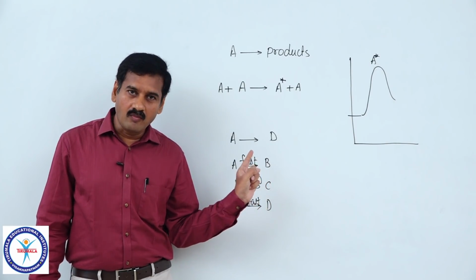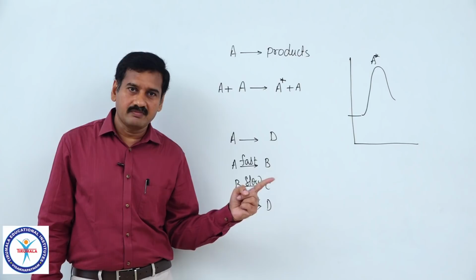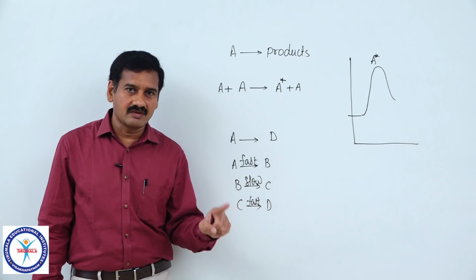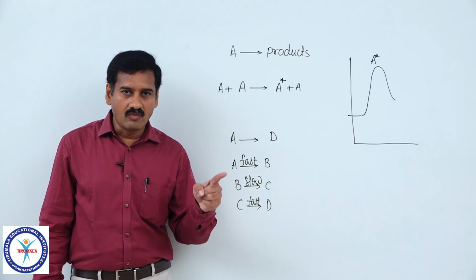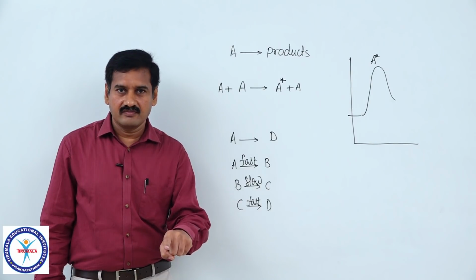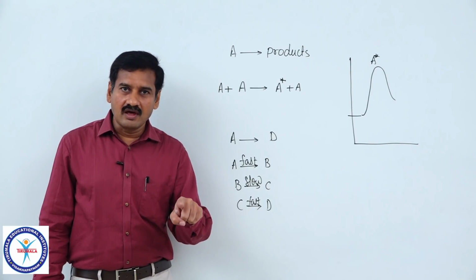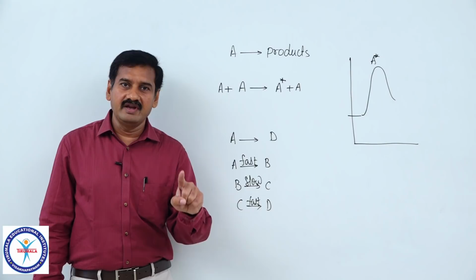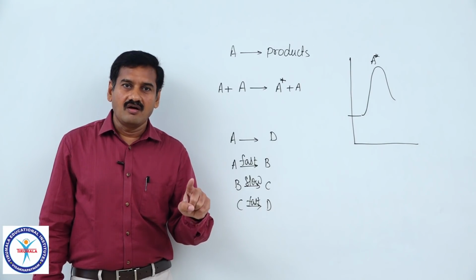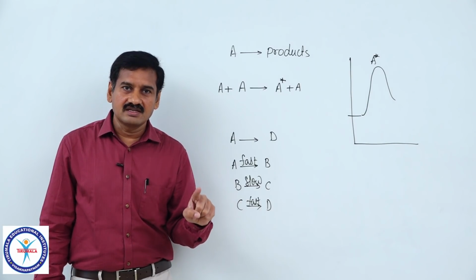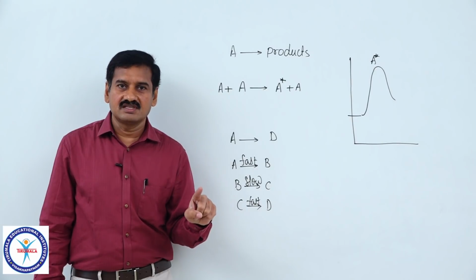Whatever the number of molecules of reactants present in the rate determining step is the molecularity of that RDS, and the molecularity of the RDS will be taken as the overall order of the reaction in most cases.